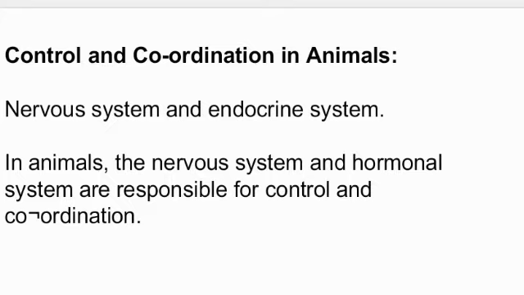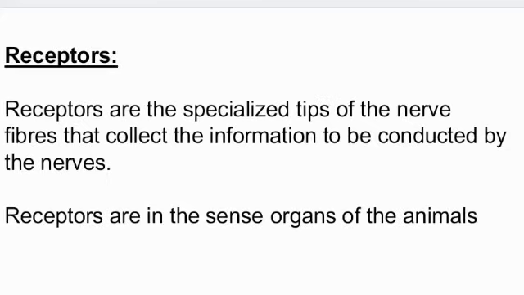These hormones are chemical substances, also known as chemical messengers, which activate or deactivate the organ doing its action. Meaning, it makes the digestion faster, or it makes the digestion slower. That is what I mean here. So in animals, the nervous system and the hormonal system are responsible for control and coordination.